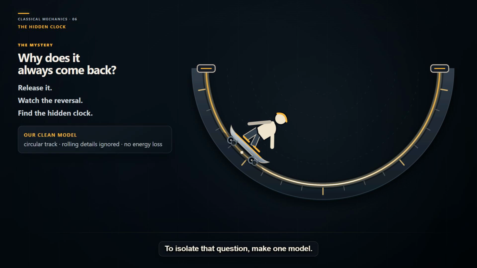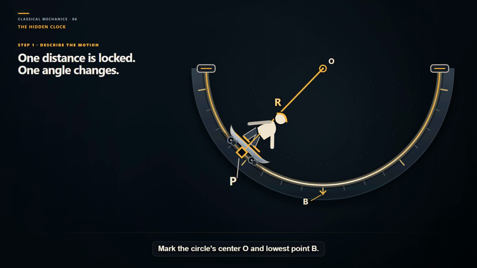To isolate that question, make one model. Treat board and rider as one point, P, constrained to a rigid circular track. Ignore wheel rotation, pumping, air drag, and losses. Assume contact is maintained. The silhouette stays while its calculation copy becomes P. Mark the circle's center O and lowest point B.